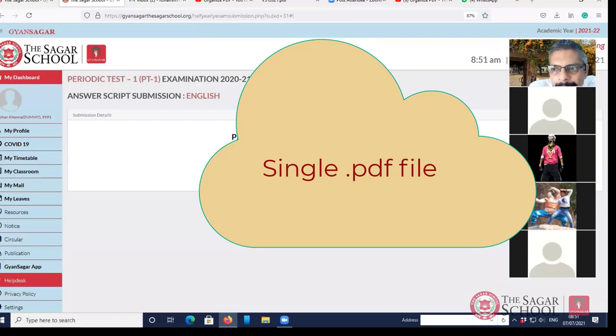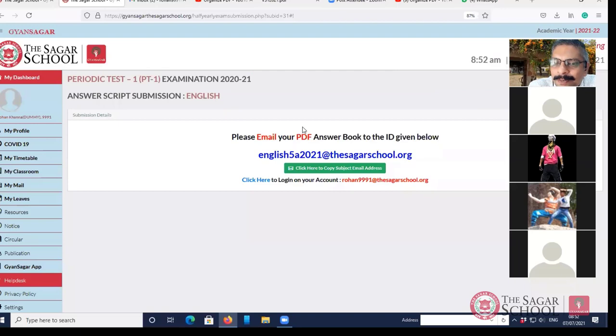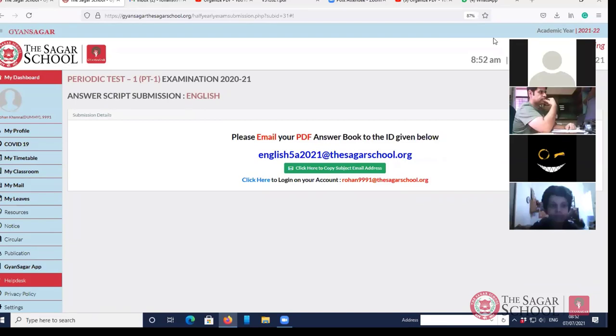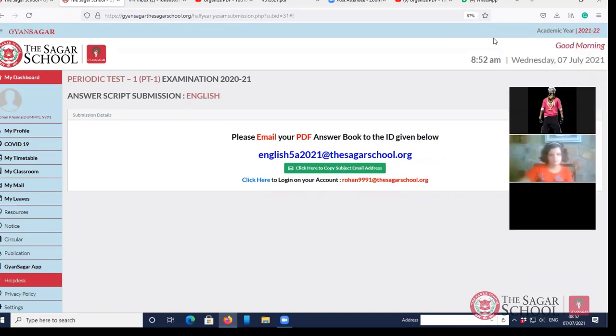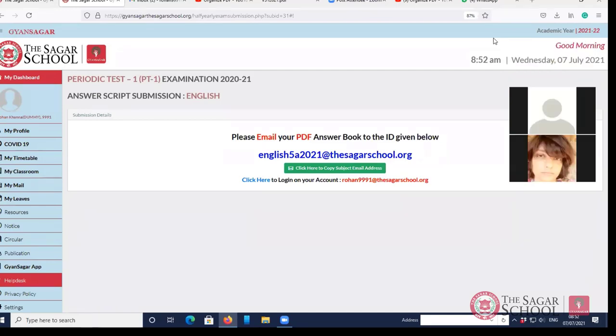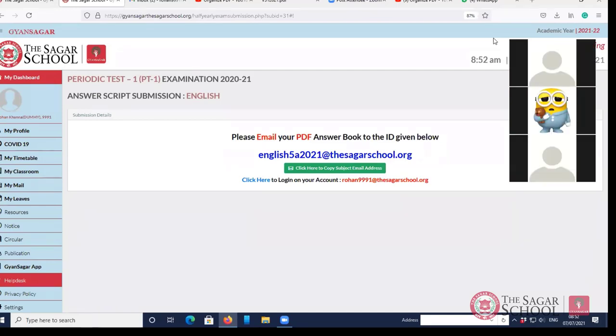Yes, sir, I know, but sir, there are apps which can convert directly into PDF. Fine. See, whatever it is, whether you are clicking the photos and directly converting them into PDF, or you're clicking the photos and then using some app to convert into PDF, but you are supposed to send only the PDF file and nothing else. Okay? Okay, sir. Anyone else? Any more questions? No, sir. That's very good. All right.